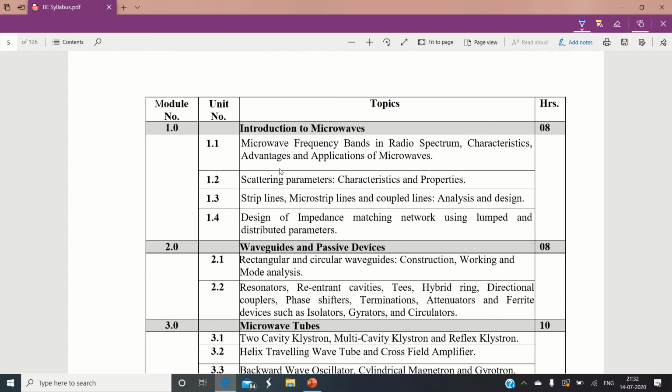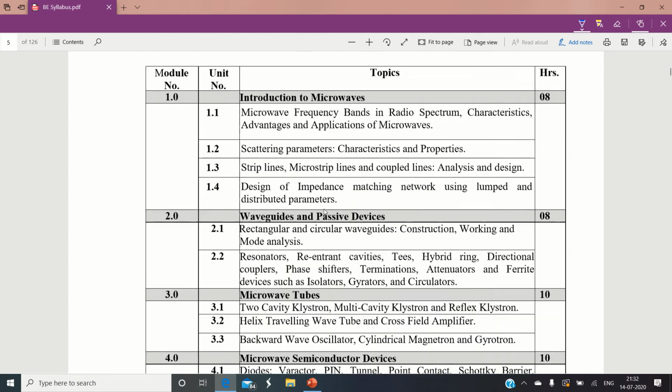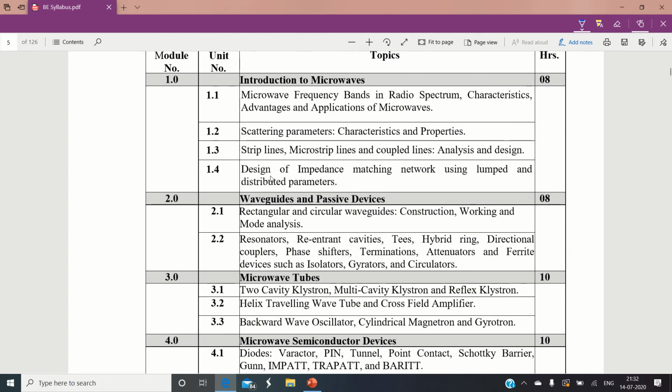Then we will devote some time to study the scattering parameters and their formulation. We will study some special types of transmission lines like strip lines and microstrip lines. And then the important part of the first module is the design of impedance matching circuits. This is a very important part of module number 1.